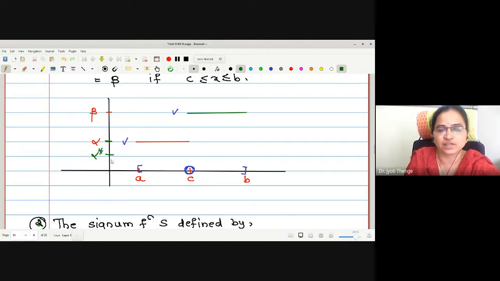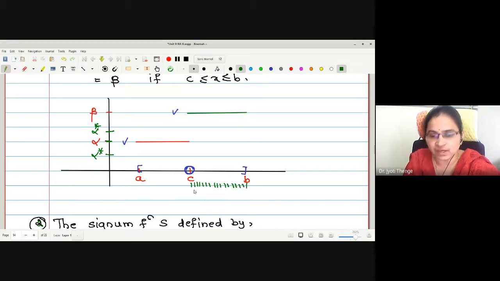Suppose I select this to be alpha star, then what are the domain points having function value greater than alpha star? If I pick the point here, alpha star, and want to collect the domain elements having function value greater than alpha star, then what will be the points under consideration? From c to b will be the points under consideration. Means finally it will be one interval, no?